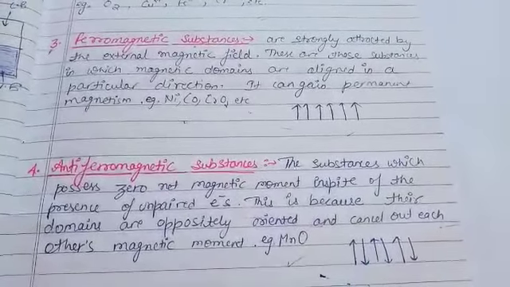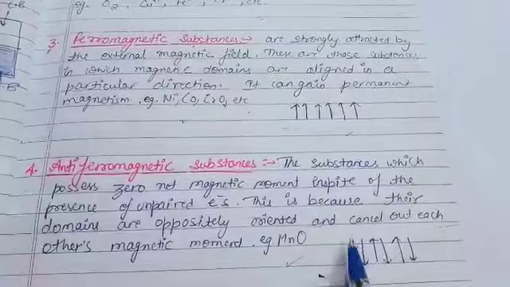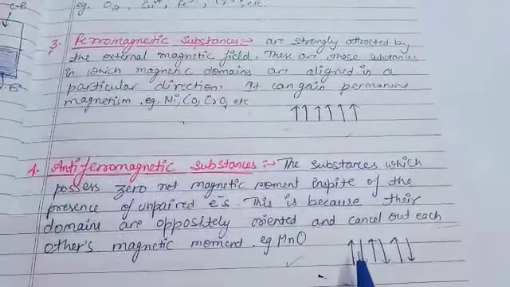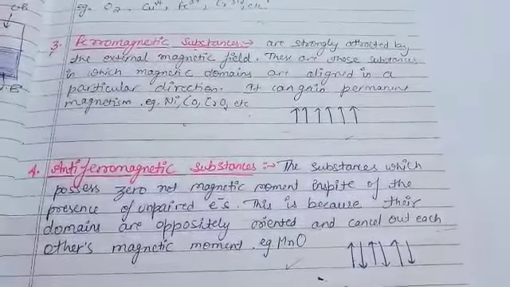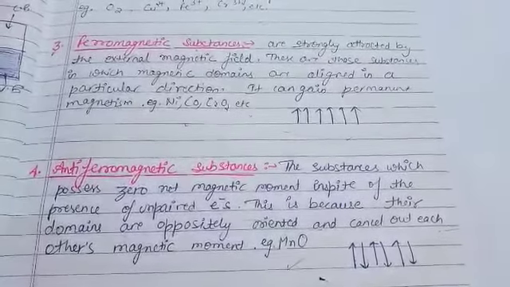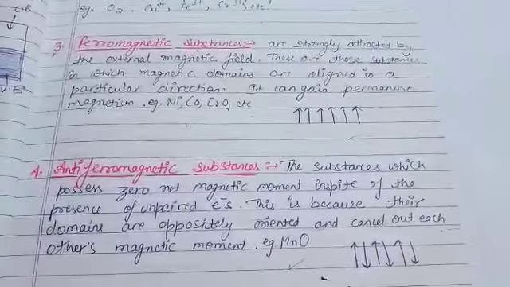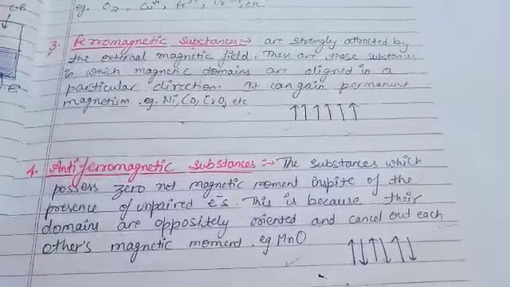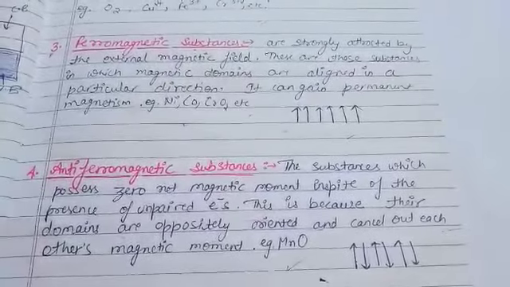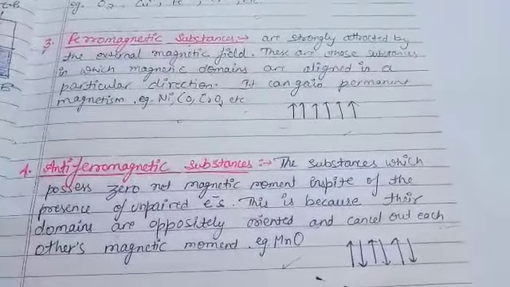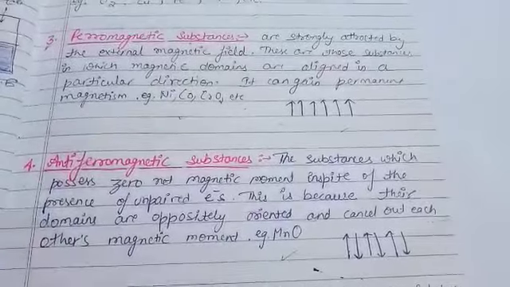It means their domains are oppositely oriented, like this, upward, downward, and just because of that they cancel out each other's magnetic moment. That's why their magnetic moment is zero. So these type of substances in which magnetic moment is zero are anti-ferromagnetic substances. For example, manganese oxide.